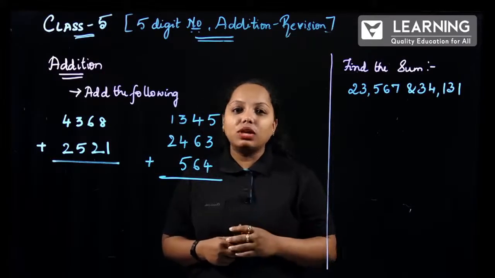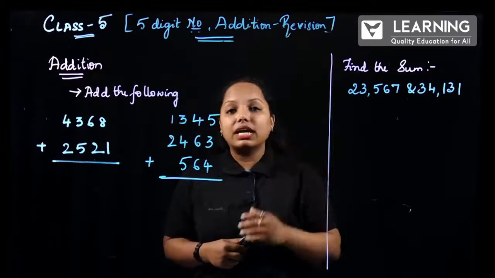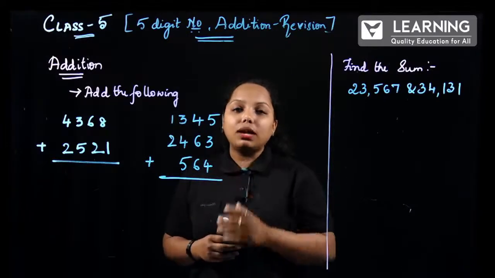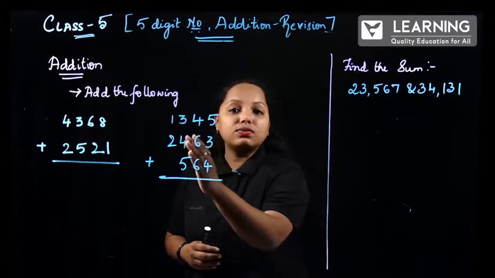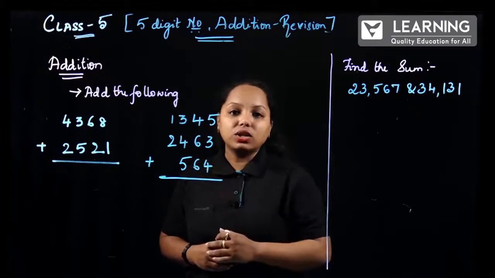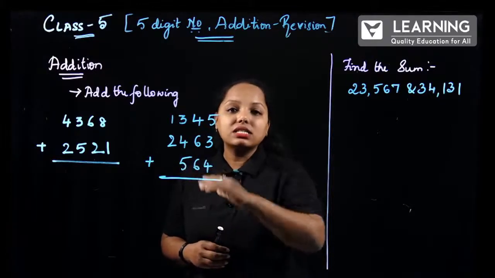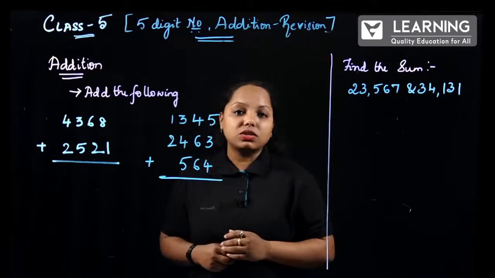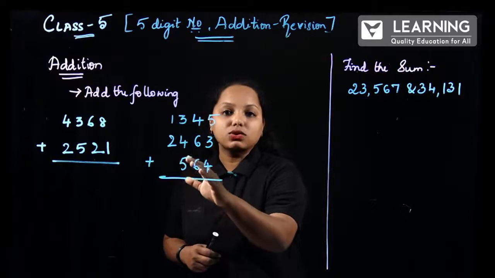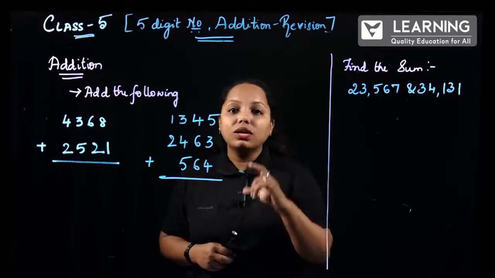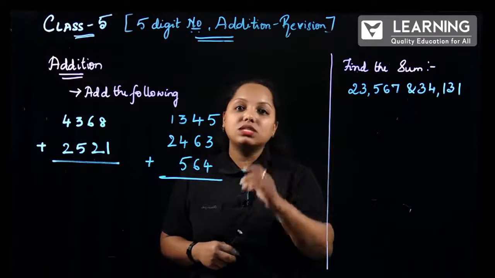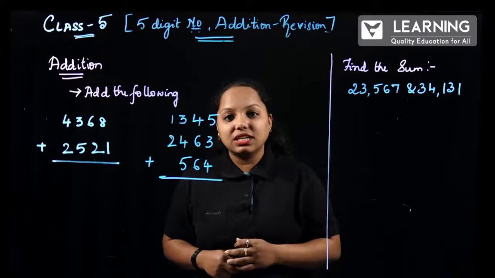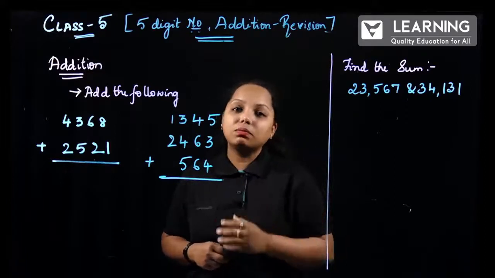So, what is "add the following"? As soon as you get the question in the horizontal format, make sure you write it vertically. And one main thing you have to remember: you start from the units place. See, in the second question, it is 564. Many students make the mistake of starting from the first place, so it becomes 5, 6, 4 and then the empty place value becomes 0, making it 5640. So, make sure you always write from the units place.